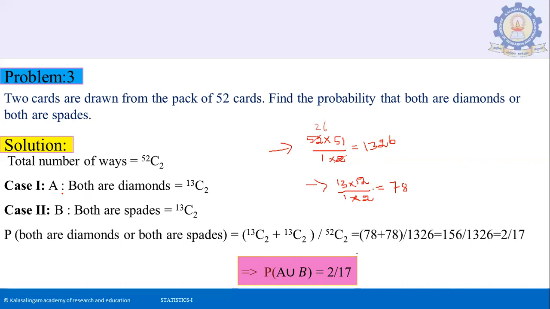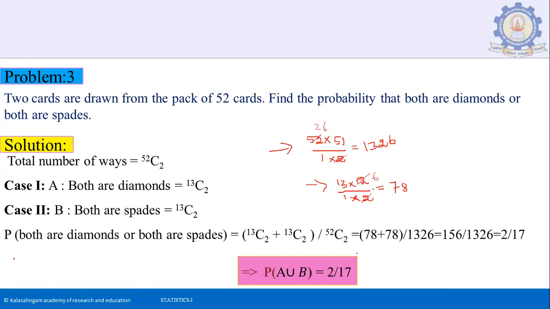Let A be the event of selecting 2 diamond cards. So out of 13 we can select 2 cards in 13C2 ways, that is 13 into 12 divided by 2. It is 13 into 6, 78. And the event B is selecting 2 spades. It is also 13C2, 78.